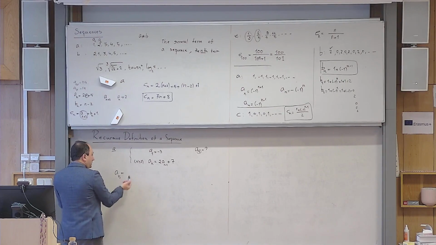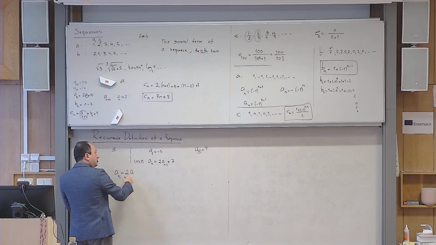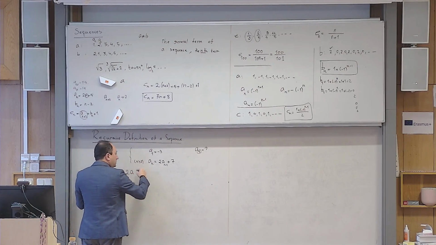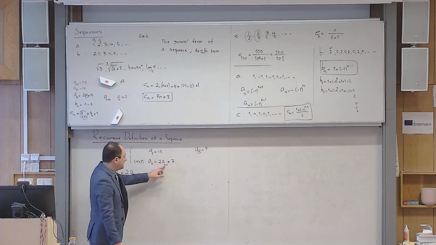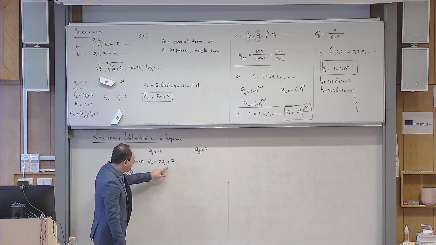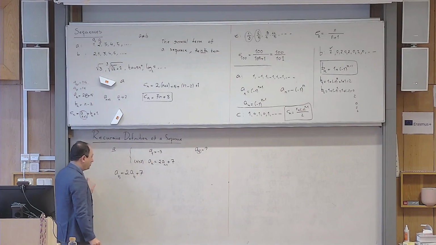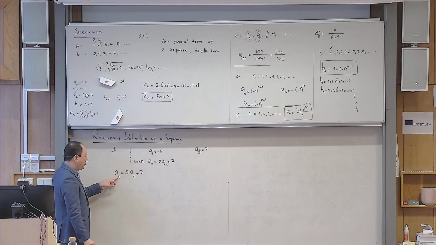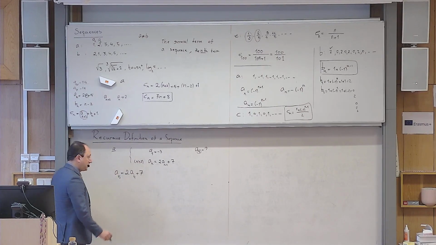What should I write on the right-hand side? 2 times what? a4. Because when I replace n with 5 on the left, to keep the equality, I have to replace every appearance of n with that 5. So when I replace this n with 5, n minus 1 is there, so 5 minus 1 is 4. It becomes a4. But did I solve my problem? No. Because to answer a5, I need to know a4, which I still don't know. So I have to recursively calculate this.